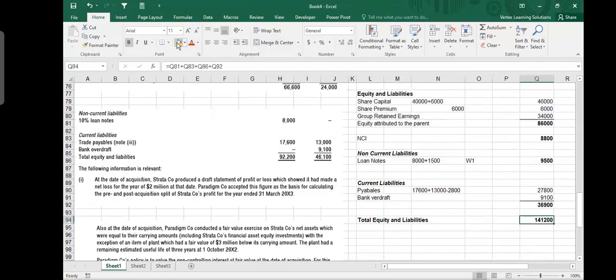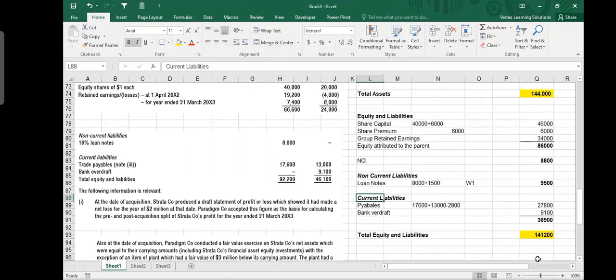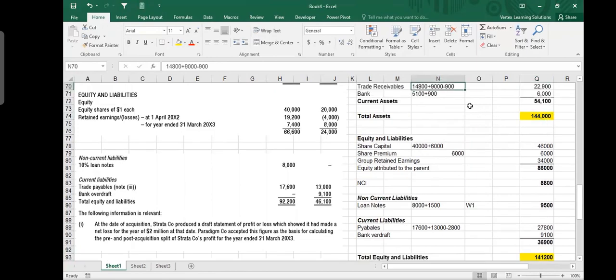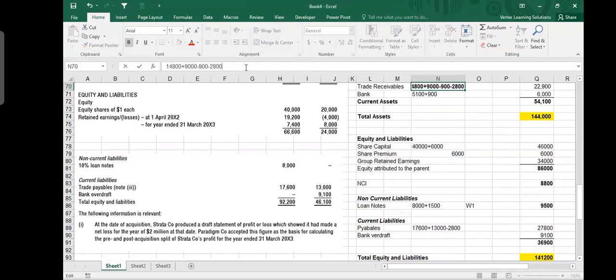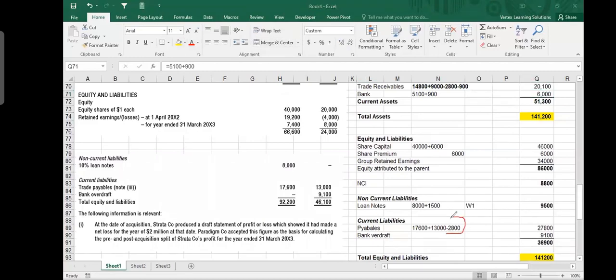I know where we made a mistake. Can somebody tell me where we made a mistake? If I just give you this number, 2,800, the asset side was bigger by 2,800. Remember the trade receivable: we added both of them, we subtracted this, but we need to subtract that 2,800 also. Intra-group receivable and payable are subtracted from both sides. So you should say minus 2,800 and minus this 900, which was the wrong adjustment. But 2,800 should be subtracted from both sides. We did the 2,800 on the liability side, and it should also be subtracted from here. We forgot to do that before. Now when we subtract it, both sides become equal. This should be your answer, 141,200. Any question if you have from here?